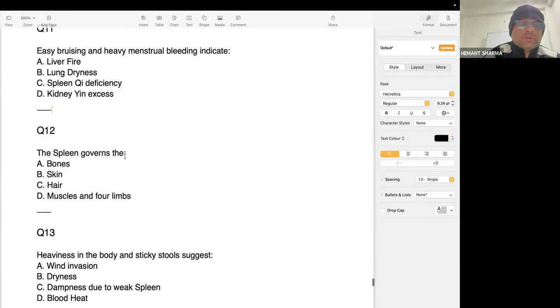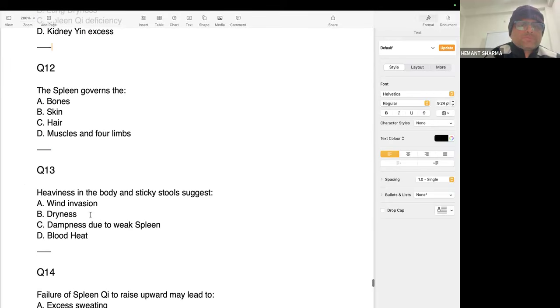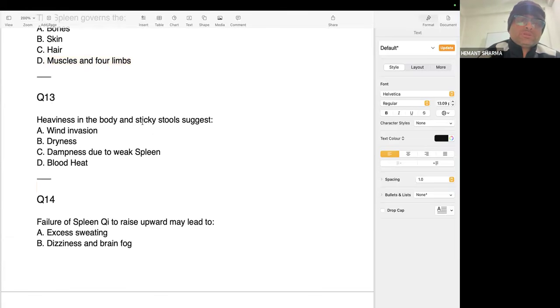Question number 12. Spleen governs the muscles and forelimbs. So remember, this is a very important question. If the person is having weakness of the limbs, not able to walk, the legs are not strong and cannot take the body weight, पैर इतने मजबूत नहीं है कि शरीर का वजन उठा सके, तो हम स्प्लीन को ट्रीट करेंगे. Question number 13. Heaviness in the body and sticky stool suggest dampness due to weak spleen. If the spleen is weak, it will create dampness, which will create sticky stool.